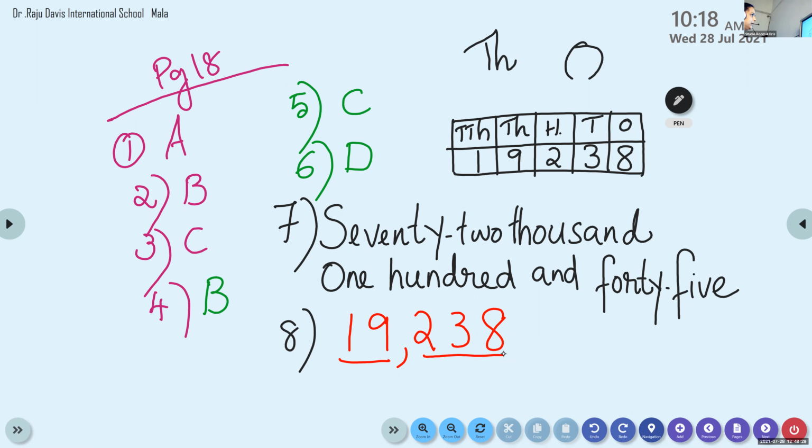19,238. So the number name is given. What you have to do? You have to write the number for the number name given. Is that clear, children?